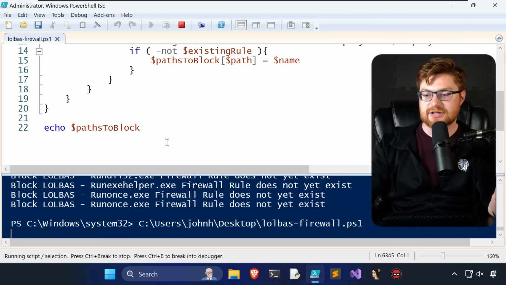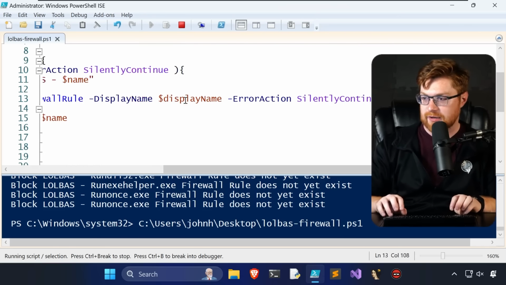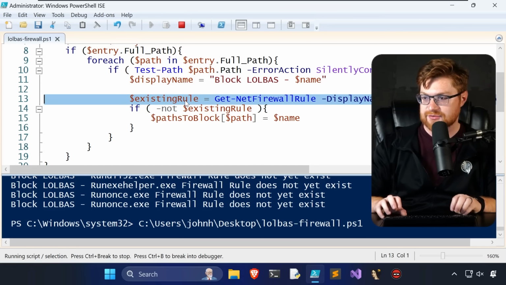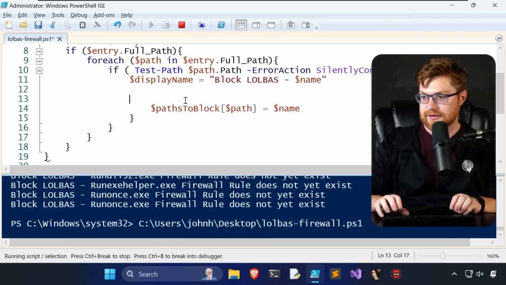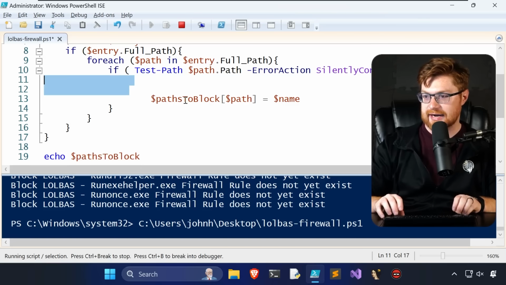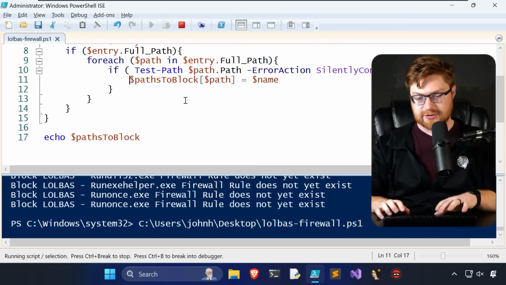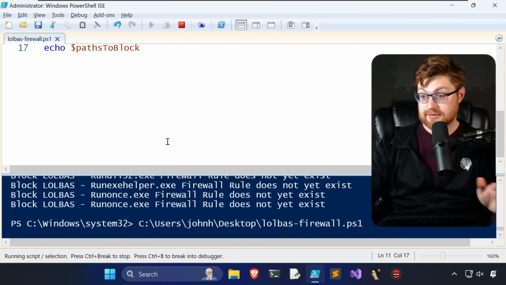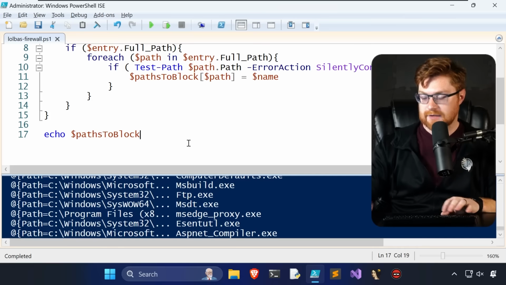Wait, that's going to be just as slow. Oh yeah, because we don't need to do the get firewall check in that case. We just need to determine that these are the ones that we want. So we don't even need to set the display name in that case. We are just going to end up building out that list. Yeah? Right, stupid PowerShell code. Any better? Stop the old one, please, and now run this. Much better. How many of these do we have?